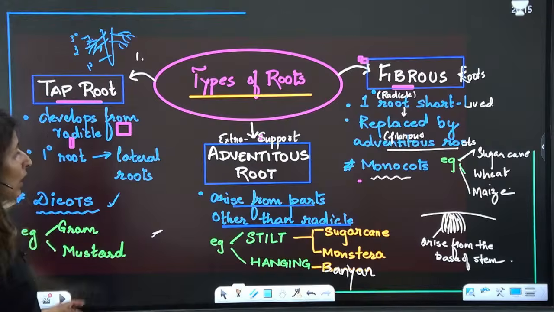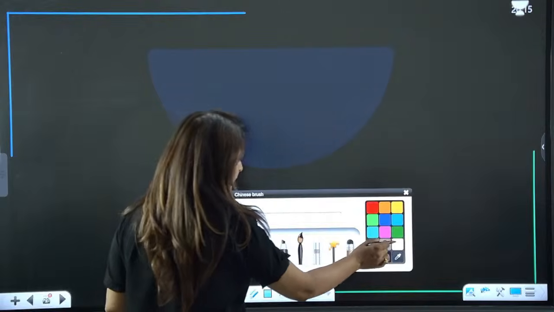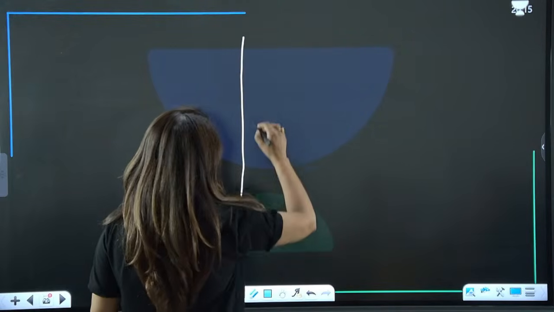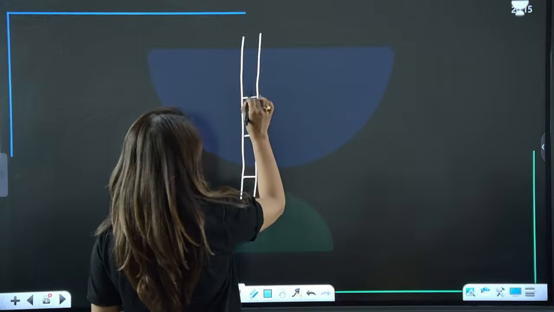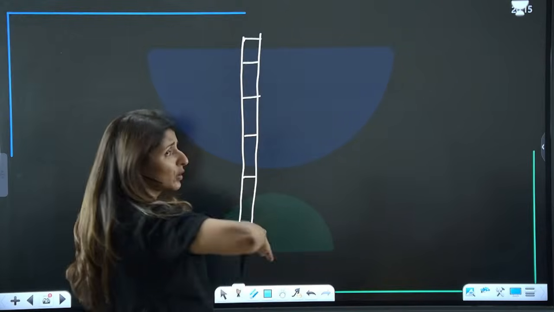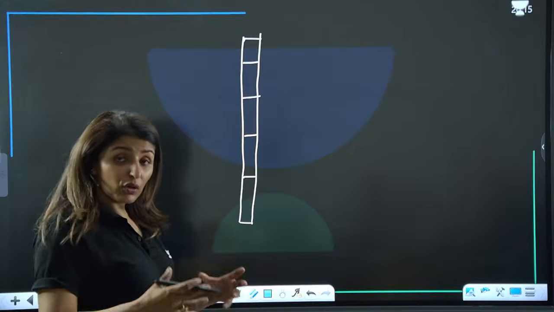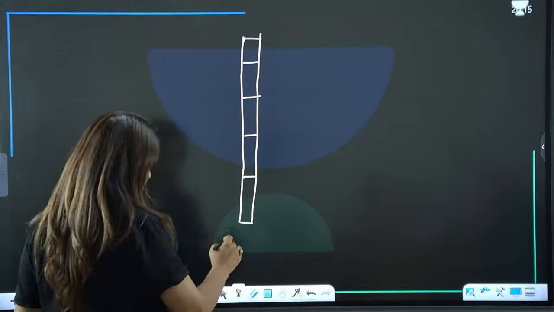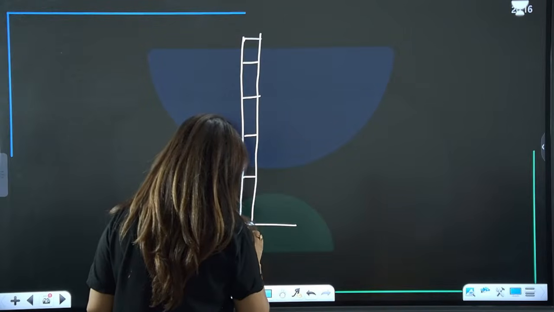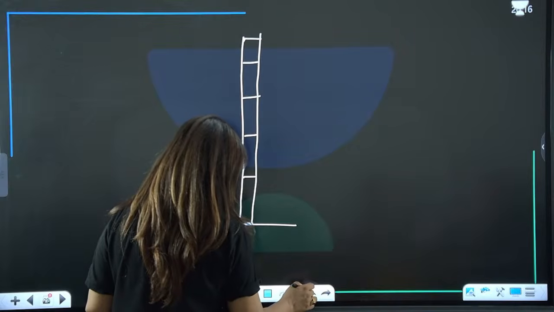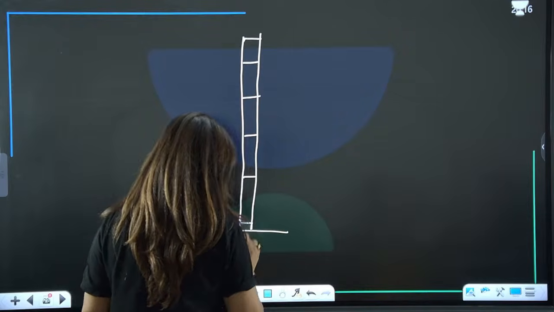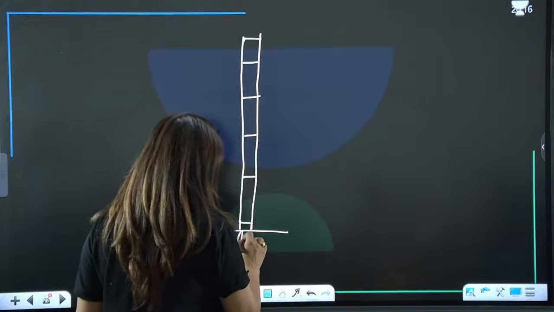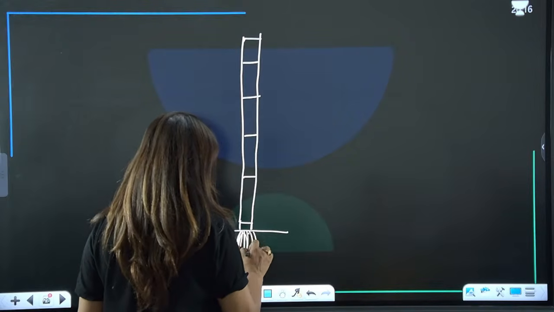Let me tell you how they look. Now see, let's say this is sugarcane. These are the nodes. Now we do know that sugarcane grows very tall. Since it is a monocot, it will have these fibrous roots first of all.